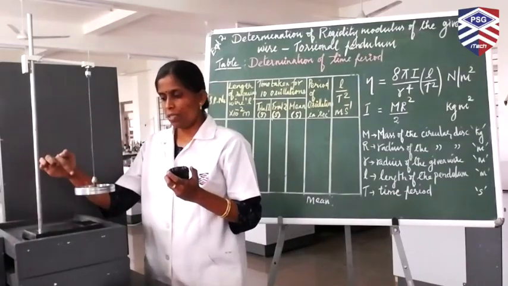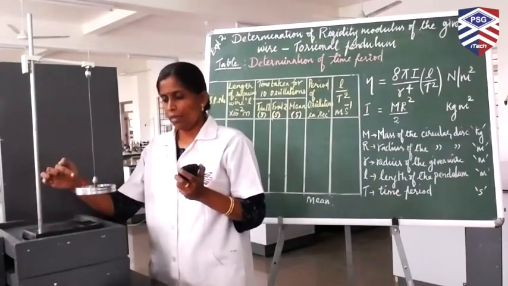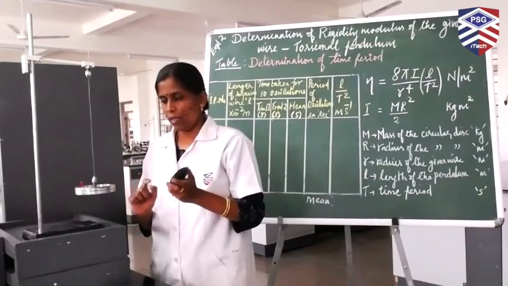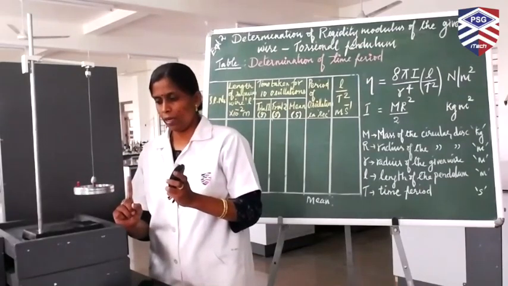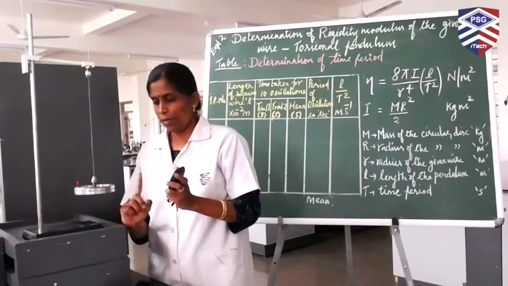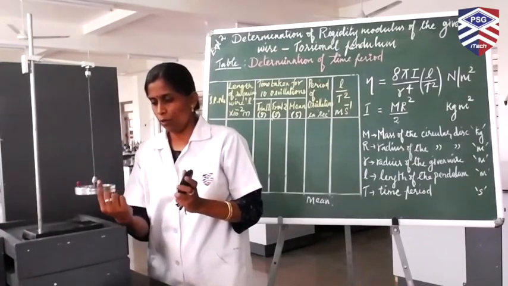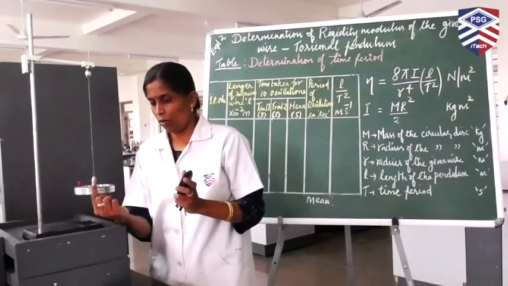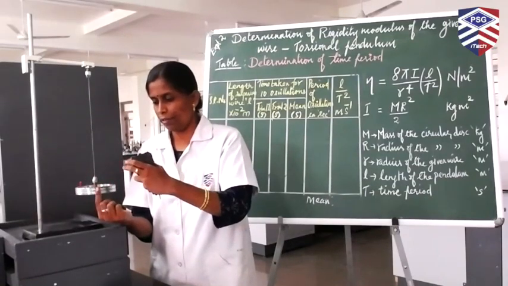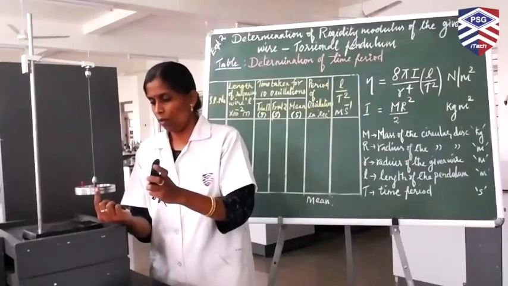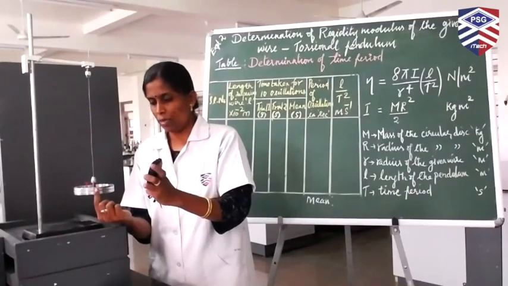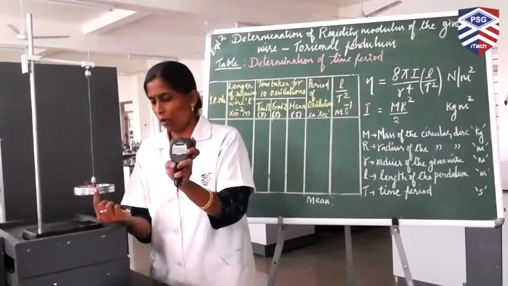A pin is fixed in the circular disc for reference. With reference to this pin, you can count the oscillation. One oscillation corresponds to one to and fro motion. You can keep your finger or take this point as the reference point. When the pin reaches the extreme end, you can start the clock.